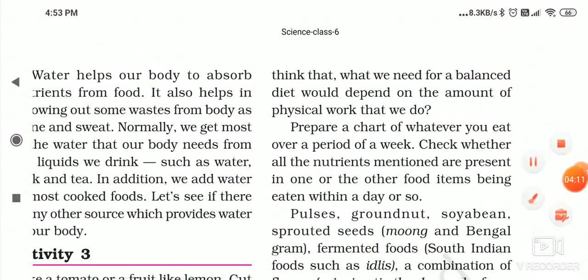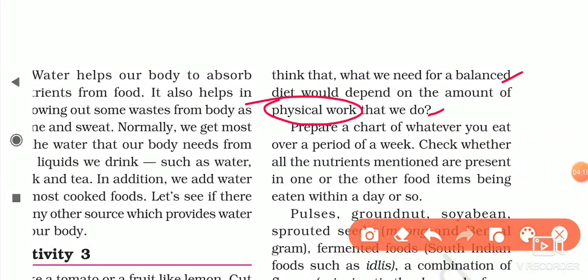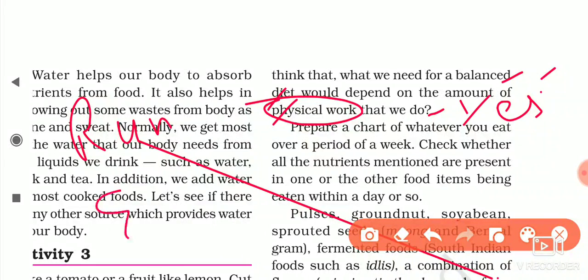Do you also think that what you need for a balanced diet would depend on the amount of physical work that we do? The answer is yes, because if you do physical work, if you do exercise, if you do running, it means you need more and more energy. Means what we need for a balanced diet would depend on the amount of physical work. Yes, if we do more physical work, then we need more energy.